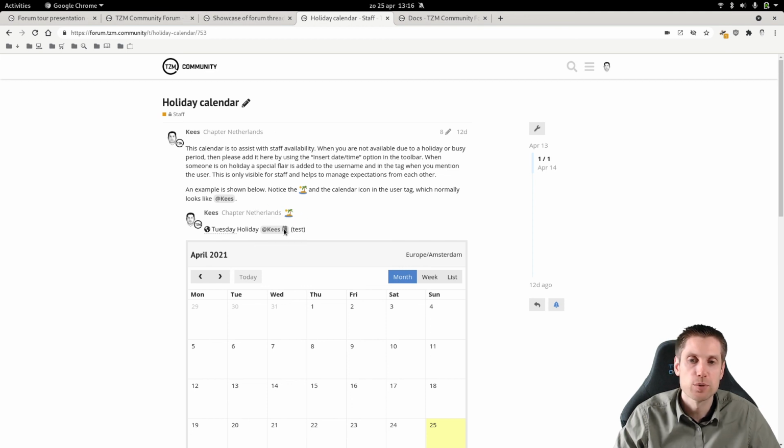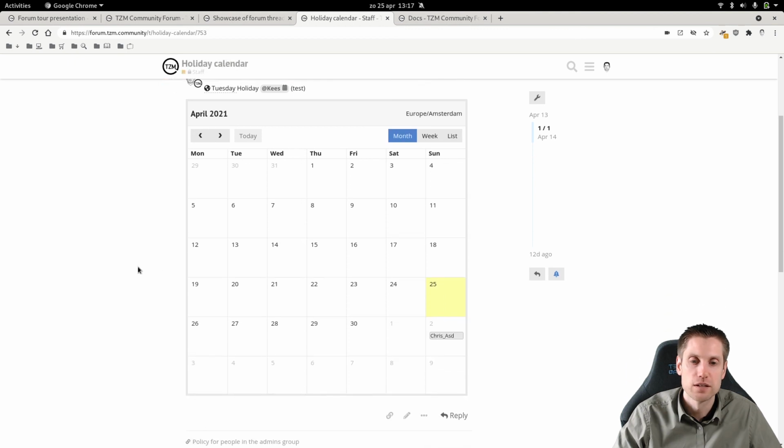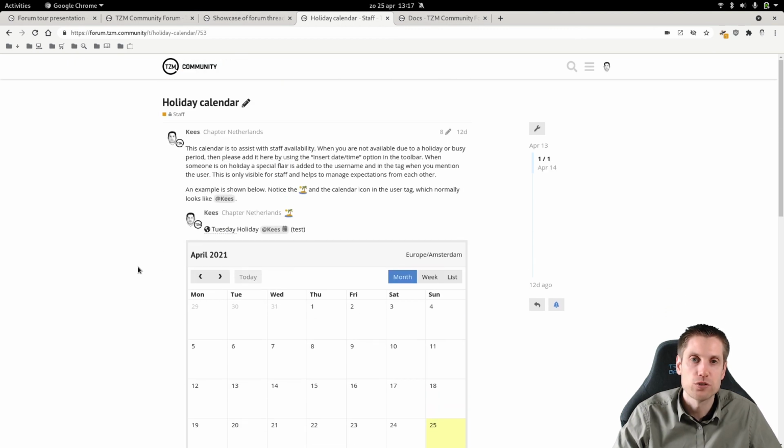And when you tag a person, it will show you a calendar item. So you will know that if you tag that person, hey, can you do this? Okay, he's on holiday. Maybe we'll expand this functionality beyond the staff, which are the mods and admins. But at this point, I don't see the benefit for that. But if we become more an active community, then this could become very interesting for the rest of the forum as well.